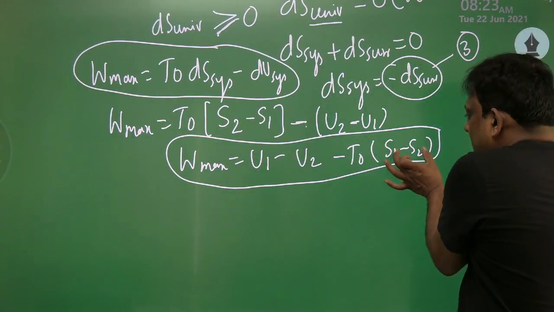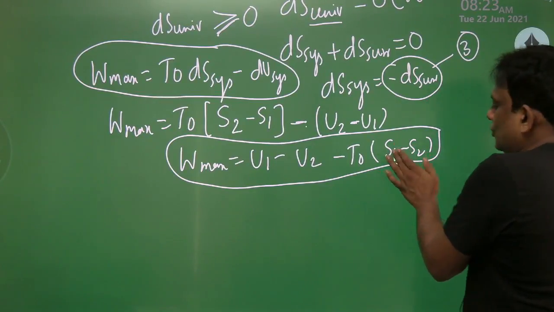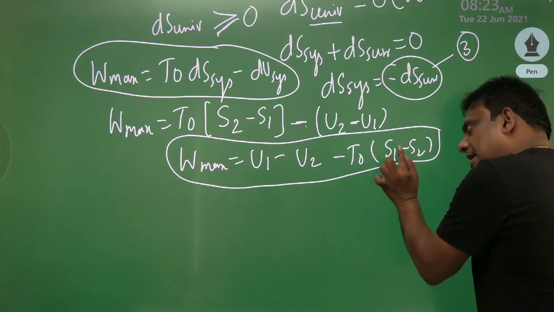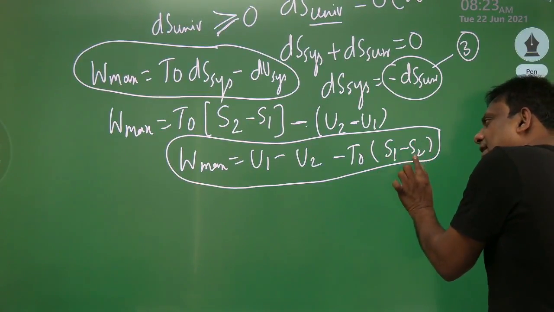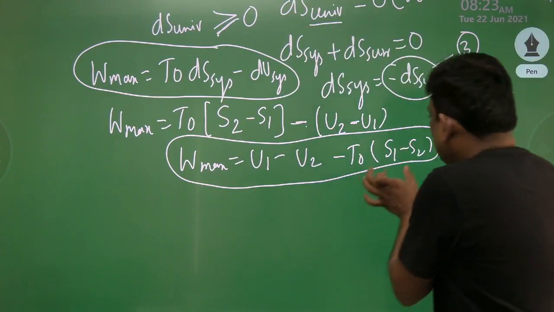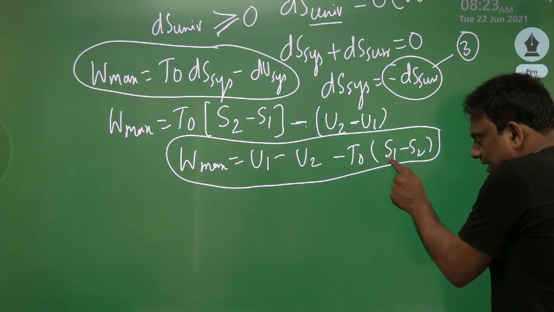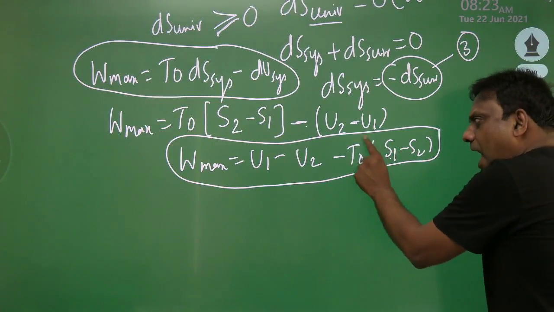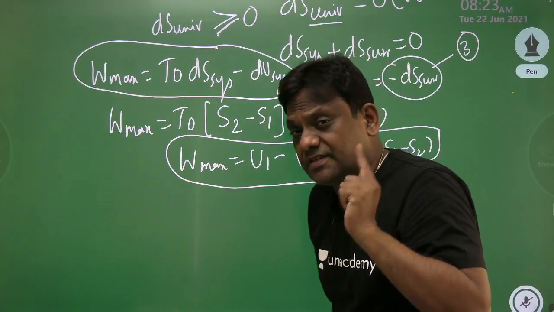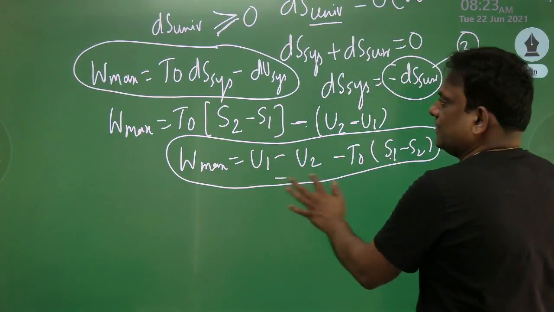This is actually representing the entropy change. I repeat, of course, S2 minus S1 is entropy change. So S1 is initial entropy of the system, S2 is final entropy of the system, when the system is undergoing a process from 1 to 2. These are entropies of the system during initial and final state, and this is the ambient temperature in Kelvin, and U1, U2 are internal energies of the system during initial and final stages. Wonderful. And this is one of the important equations.